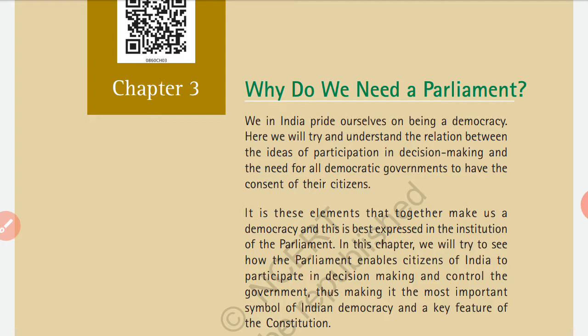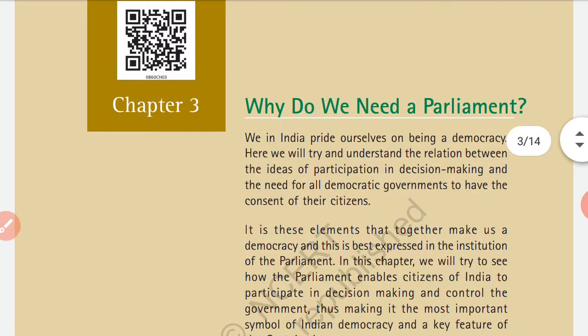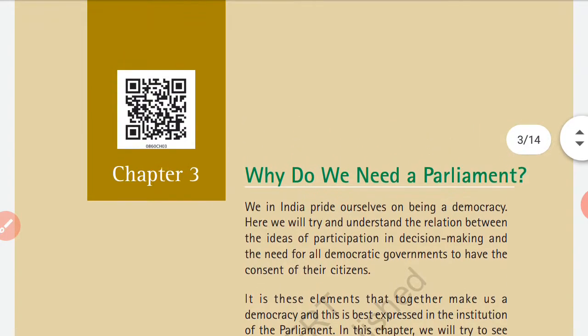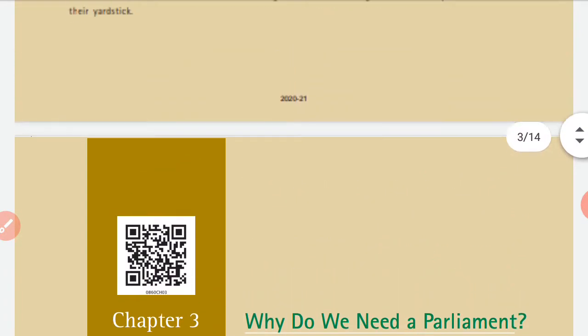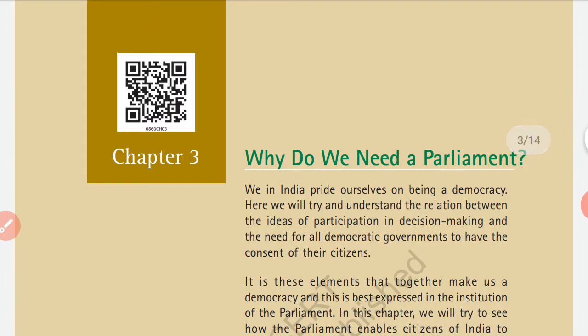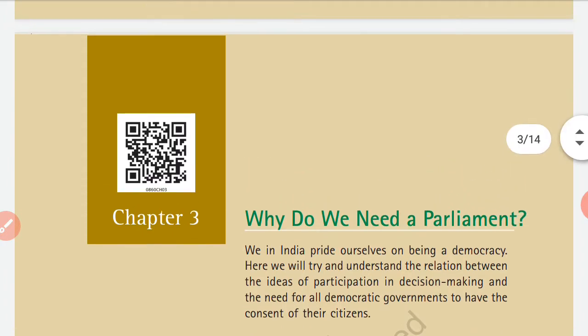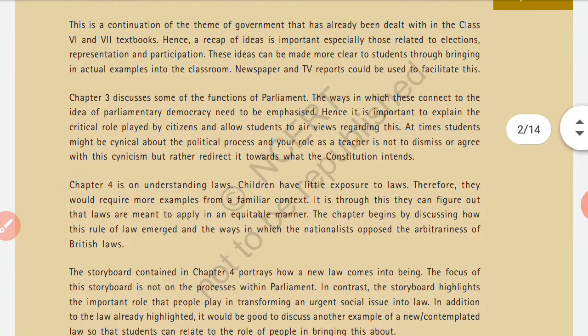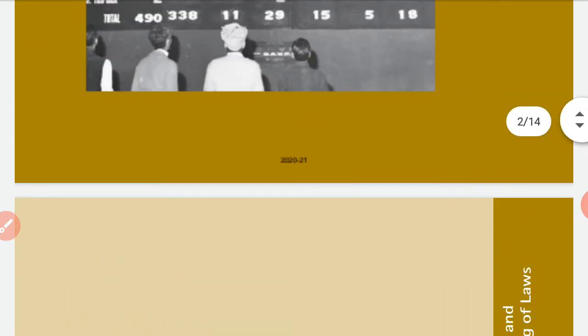So as we are heading towards Unit 2, that means we will be continuously studying Chapter 3 and Chapter 4. Chapter 3, as you can see on your screen, is titled Why Do We Need a Parliament, and the fourth chapter we will be studying is about understanding laws. Before we start this chapter, we have already studied about the state legislature in standard 7.